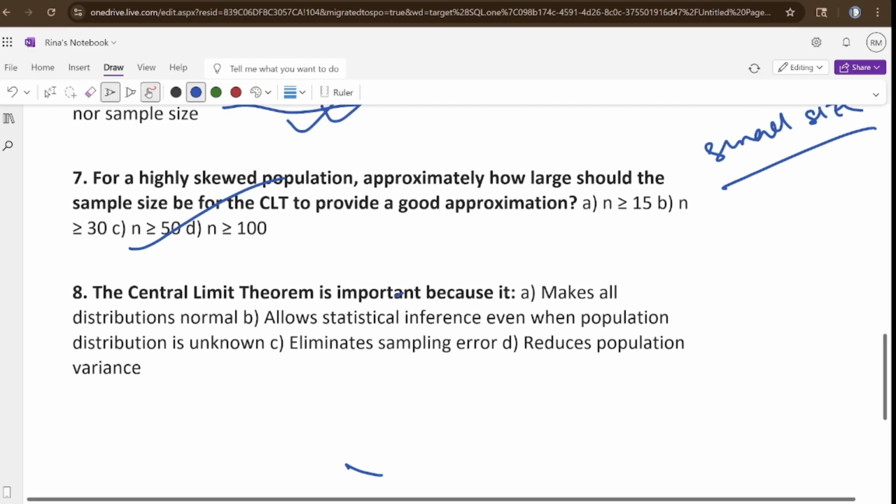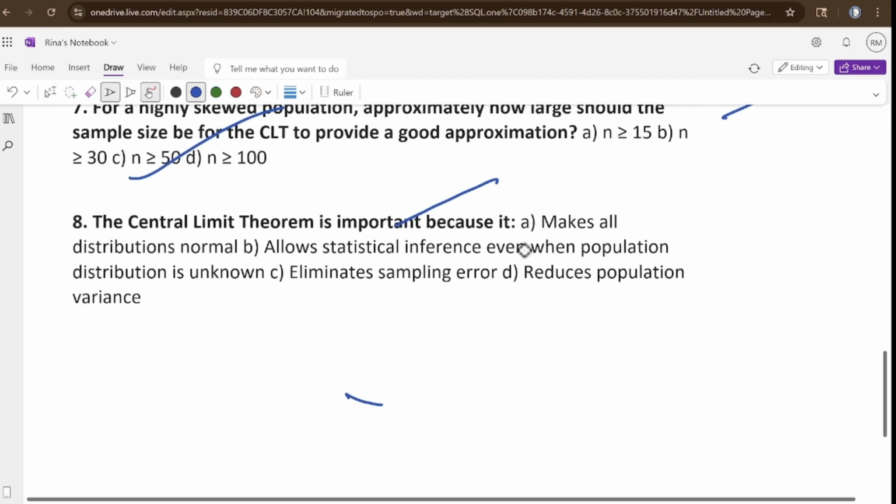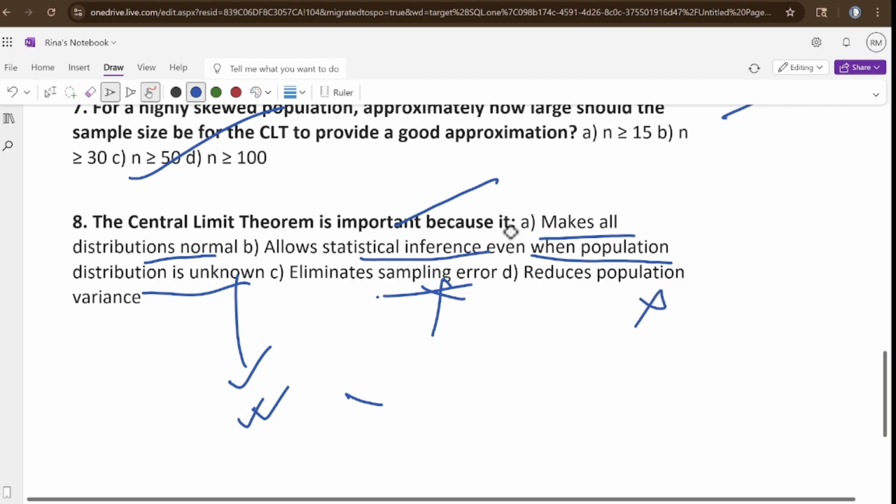Okay, now the next one. The central limit theorem is important because it makes all the distributions normal. For that you have to take greater sample size. Allow statistical inference even when population distribution is unknown. That is true. That is the main thing, that we don't know the population distribution, but I know that my sampling distribution is normally distributed if I have larger sample size. Eliminate sampling error? No, that is not possible. Reduces population variance? No, that is also not the topic.